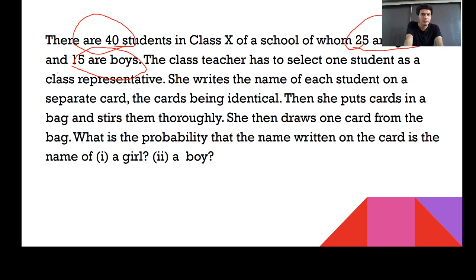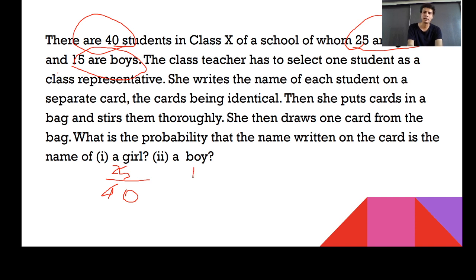Now see, the probability of the selected card of the CR being a girl. Directly you can say, total how many girls are there? 25. Total how many students are there? 40. So this probability goes in the form of 25 upon 40. And if you reduce 25 upon 40 to the simplest form, that will become 5 upon 8. So 25 girls upon total number of students 40, right? So 25 by 40 can also be written as 5 by 8.